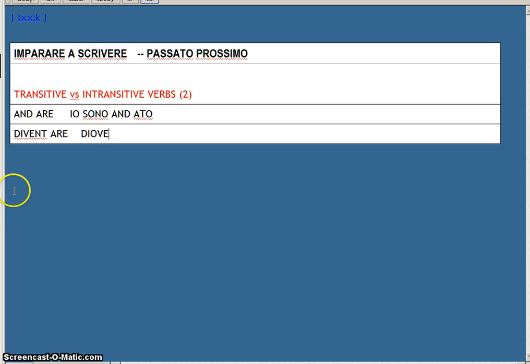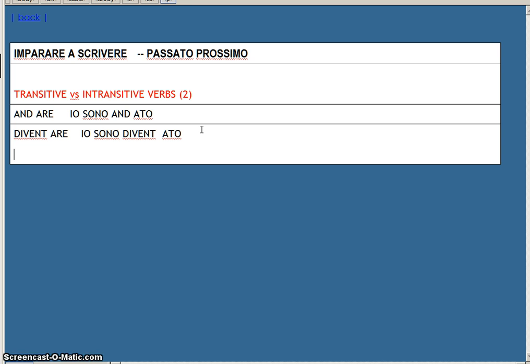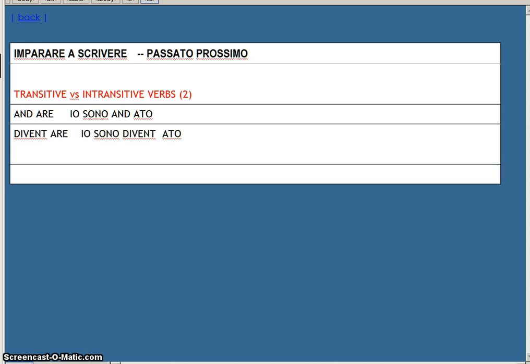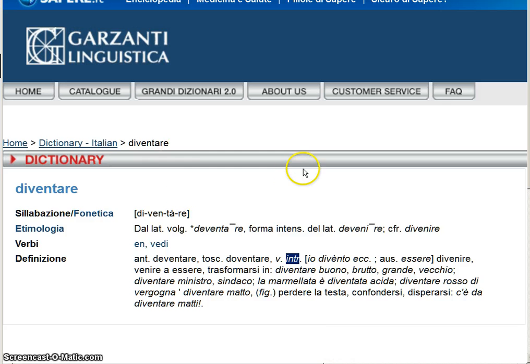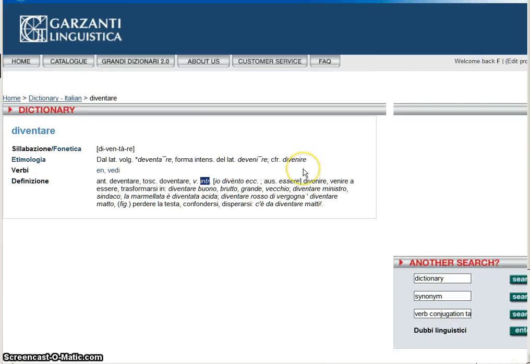Diventare, diventato, obviously. Again, it is essere, so io sono diventato. Okay, one more example. Let's go to Garzanti. Let's take scendere. Scendere means to go down, to descend.